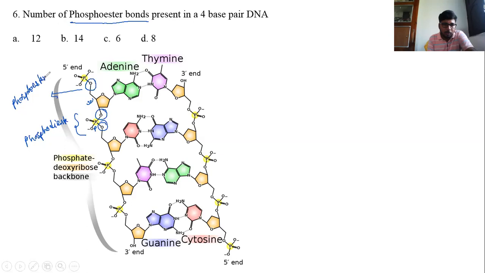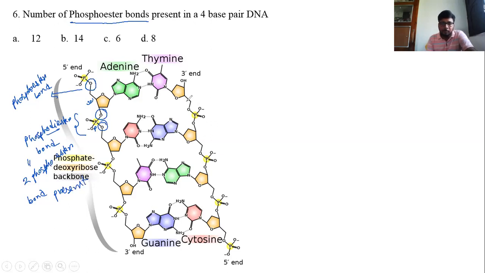So we can say that in a phosphodiester bond, two phosphoester bonds are present.